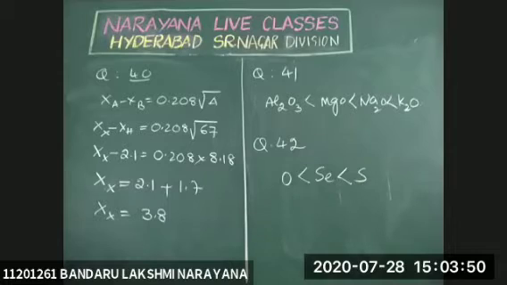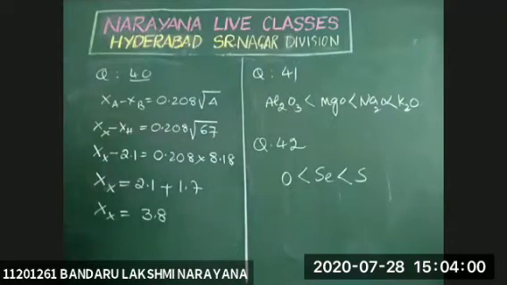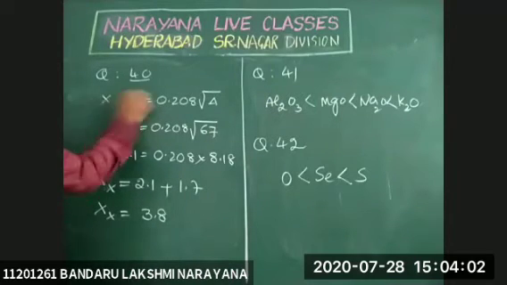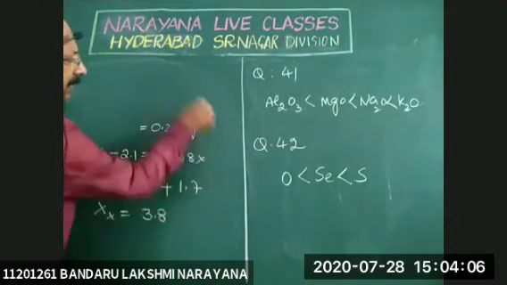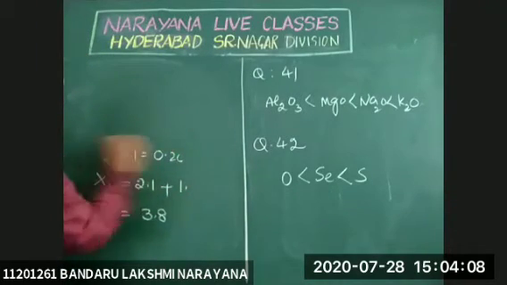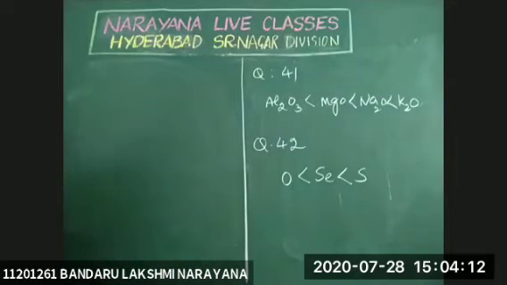Question number 43. Identify the pairs which are not isotopes. Isotopes means atoms of elements having the same atomic number but different mass numbers. These are called isotopes.